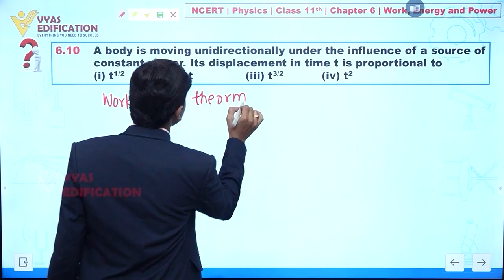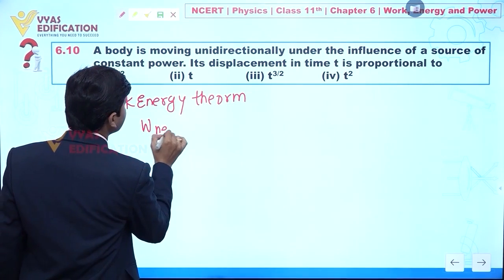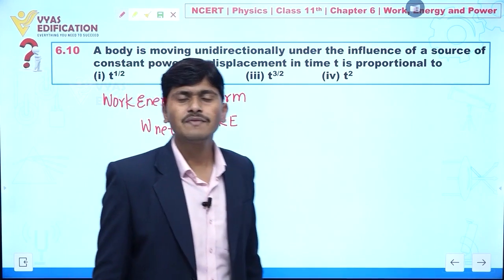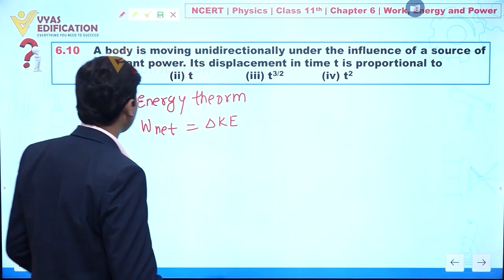According to the work-energy theorem, net work done equals change in kinetic energy, final kinetic energy minus initial kinetic energy.